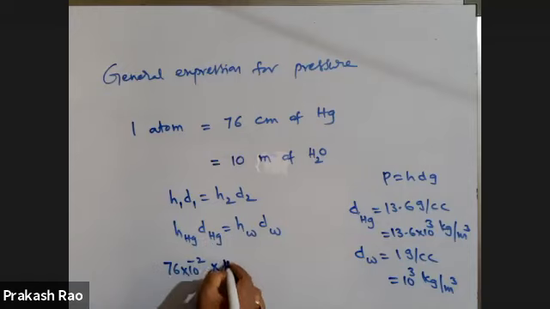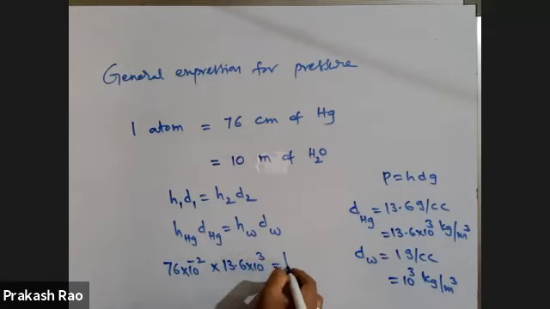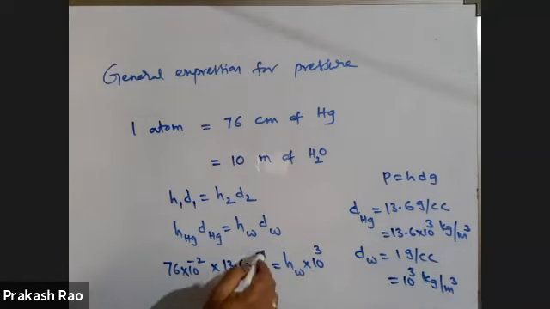Density of mercury is 13.6 into 10 cube आते. Height of water column I don't know that. Density of water column is 10 cube, 1 gram per cc, because all I want to take in SI system. This plus 3 is cancelled.